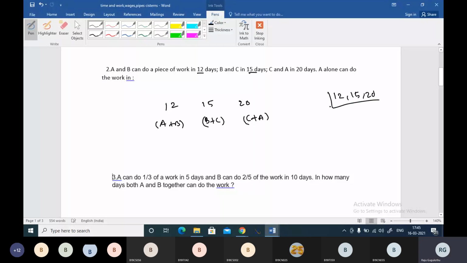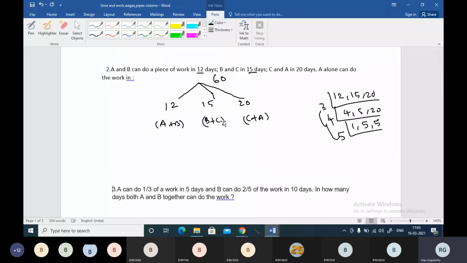I think 60: 3 fours, 3 fives and 20. 4 will go, 4 ones, 4 fives and 4 fives. Again 1 5 will come here, 5 fours, 20, 30, 2 3 60. So 60 is the LCM, boss. 60 units is the total work we are assuming. Okay. Now when A and B are allowed, please understand here.